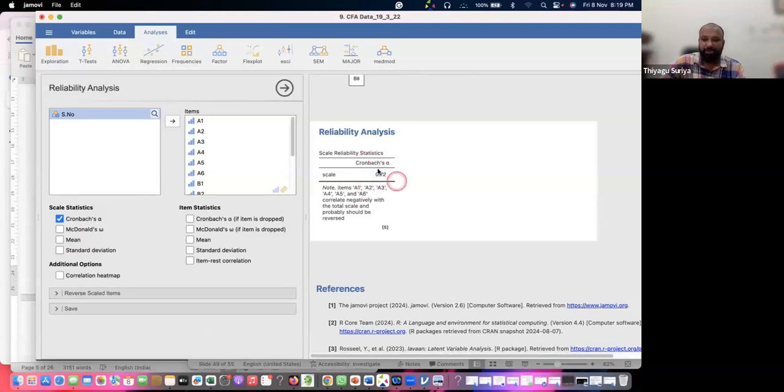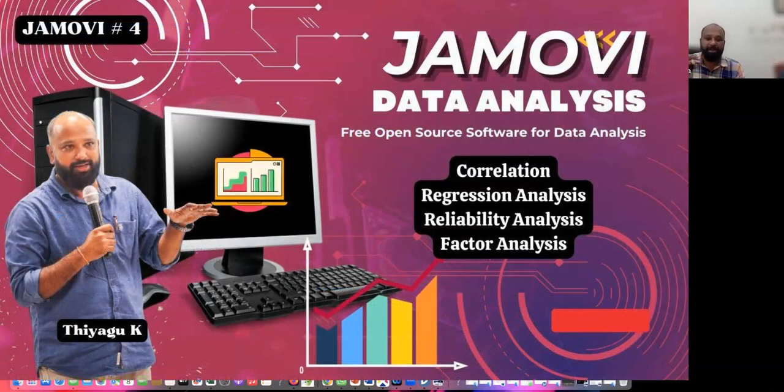Now we can see this. The 0.7 is okay. But there are items, A1 to A3, A4, A5, which are negative items, because we are treating barriers and enablers together. Enabler is positive and barrier is negative. That is the reason it shows this kind of correlation. Sometimes if you use items that are both positive and negative, this kind of issue comes. It suggests reversing them. So what can we do?